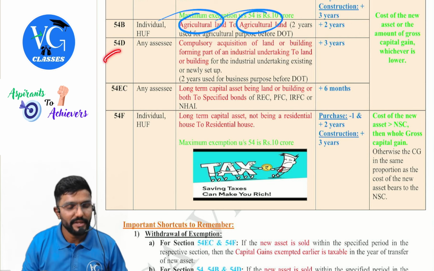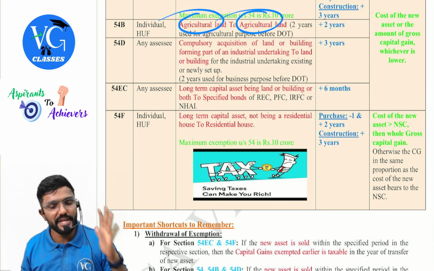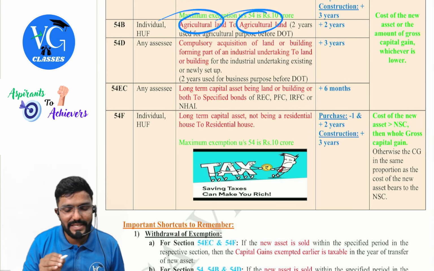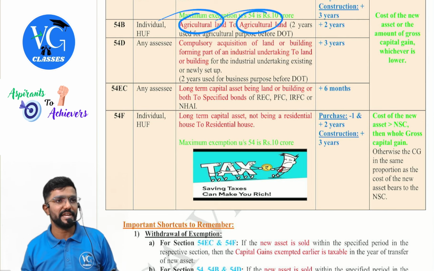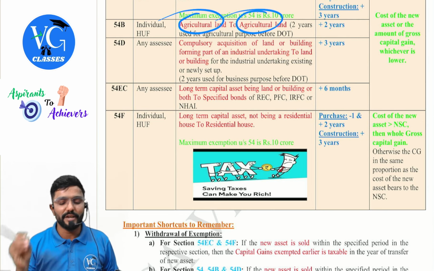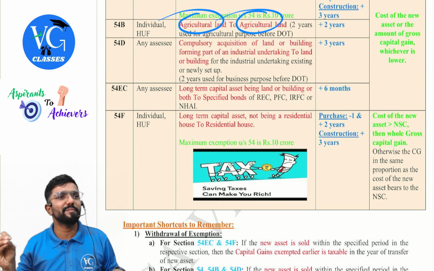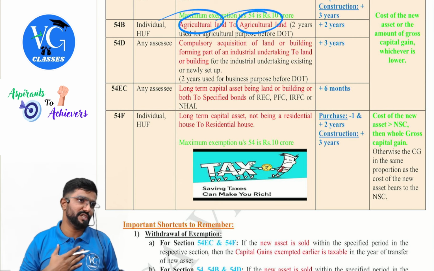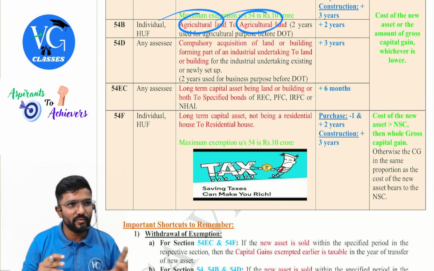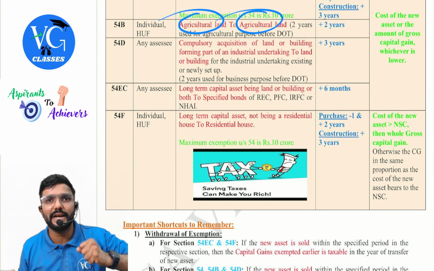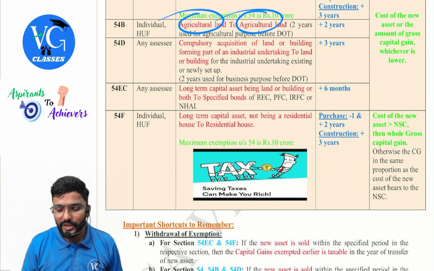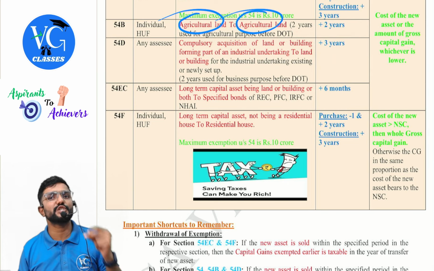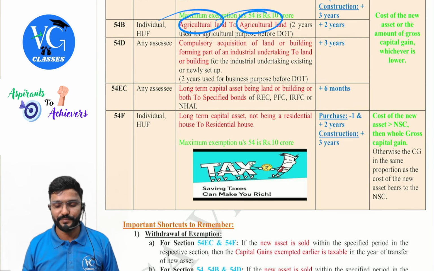Next, 54D. For whom is it applicable? What has happened, sir? Compulsory acquisition of land or building forming part of an industrial undertaking. Now what should I purchase? New land or building forming part of an industrial undertaking for my own business. Here also the condition is that the land or building compulsorily acquired should have been used for industrial purposes by the assessee at least 2 years before the transfer. Within what time should the new land or building be purchased? Within 3 years from the date of transfer.